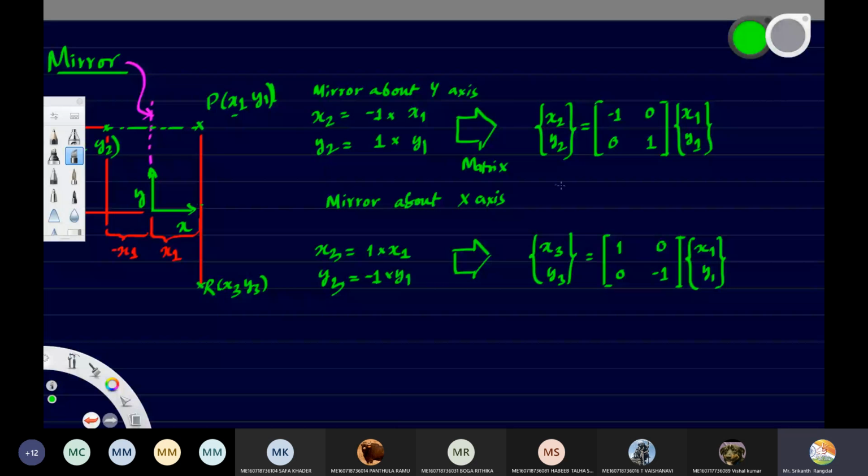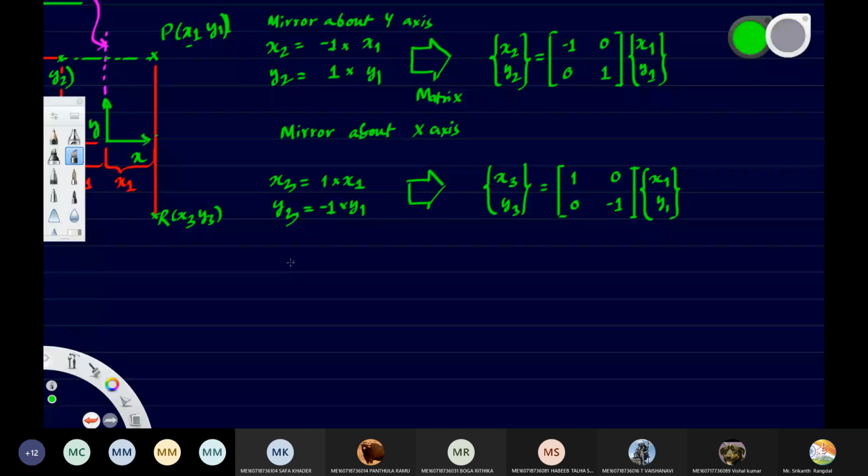So now can we combine these into a common relation? The common formula, what will it be? It will be x dash, y dash equals a matrix; this is the transformed value.